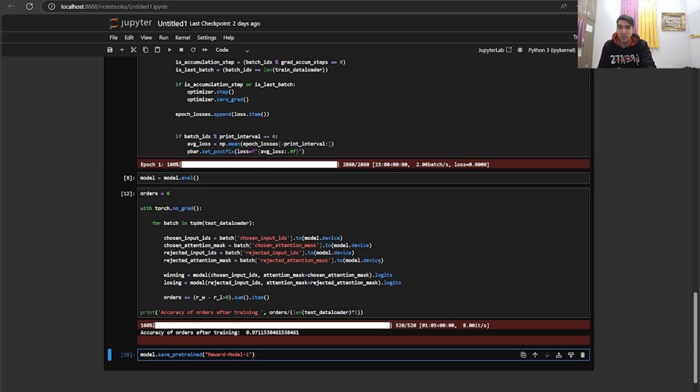This is relatively high, but it was kind of predictable because the pre-trained model we used here already has some knowledge about language patterns, and could potentially perform quite well out of the box, especially on this kind of task, like detecting hate speech or neutral speech. So that's kind of impressive. We trained a reward model here.